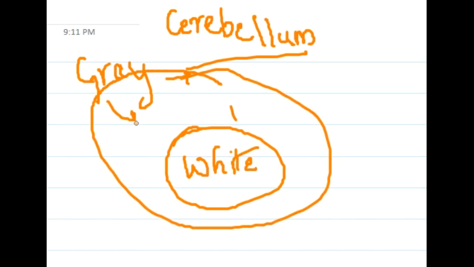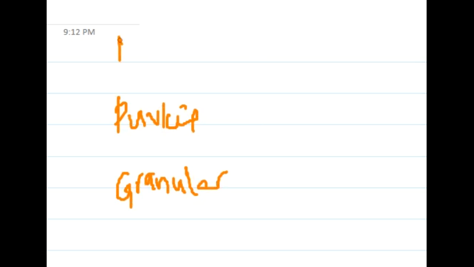Now the cerebellum consists of 3 layers. From inside to outside, we have the granular layer, then the Purkinje cell layer, then the molecular layer.